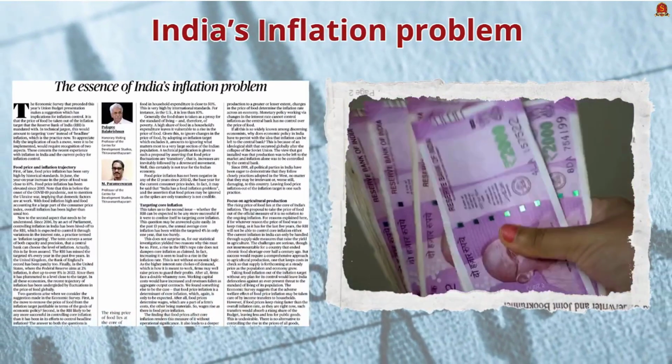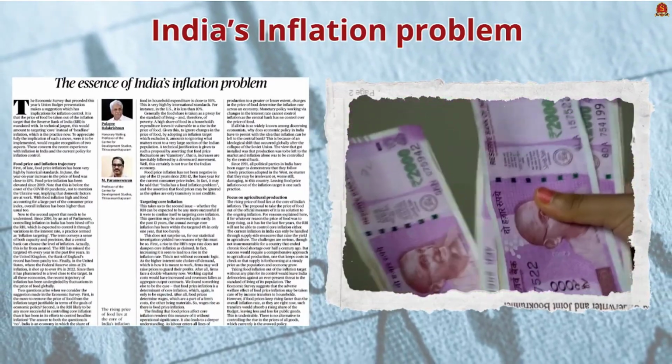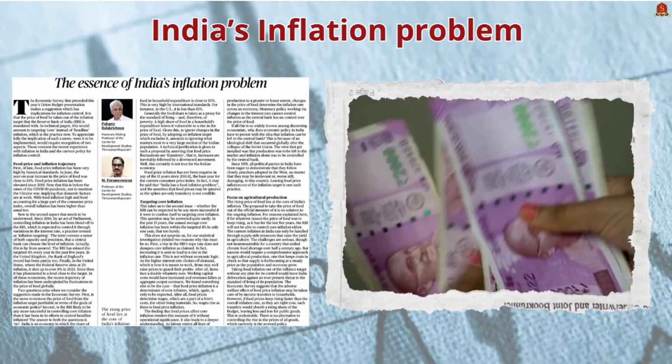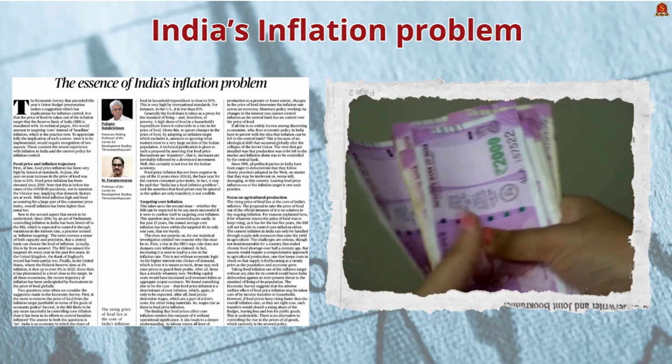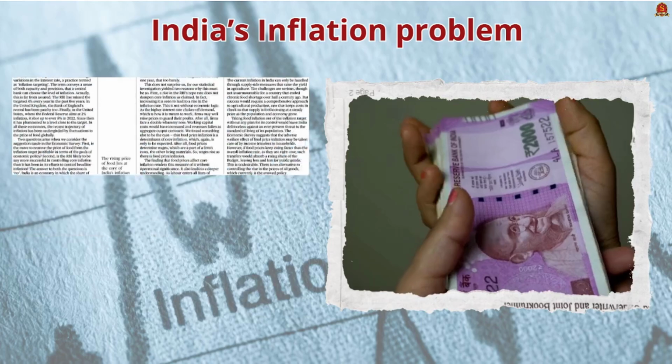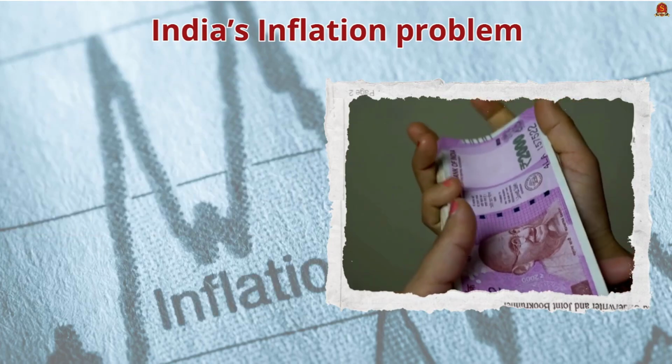Look at our first editorial article from the Hindu. It talks about India's inflation problem. Let's see why it is in news actually. The article examines India's inflation problem, particularly focusing on food price inflation and RBI's inflation targeting challenges, criticizing the exclusion of food prices from inflation targets and highlighting the need for improved agricultural policies due to problems like high food price inflation, which is linked with small landholding and dependence on monsoon.